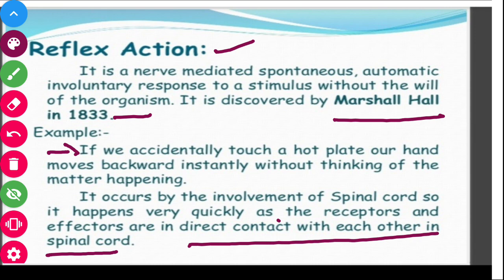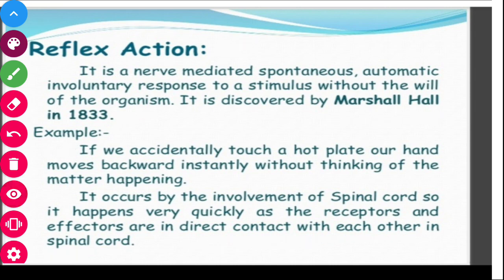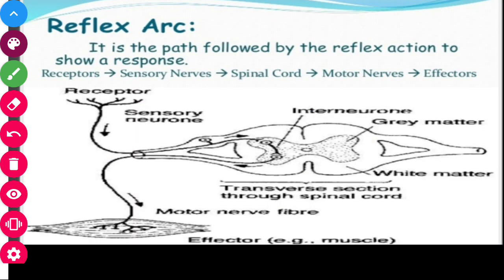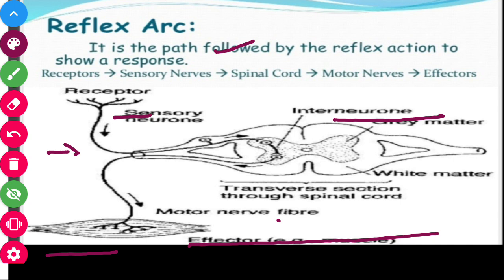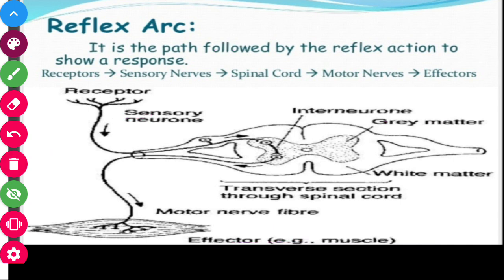So if we are touching a hot object and we pull back our hand, it is due to the reflex action in which our nervous system is involved. So the reflex arc, or the pathway, is shown here. The pathway followed by the reflex action to show a response.